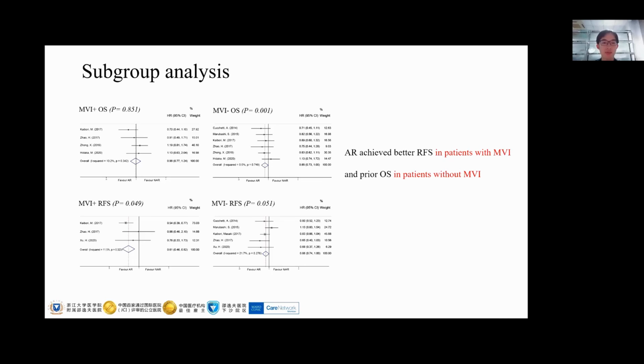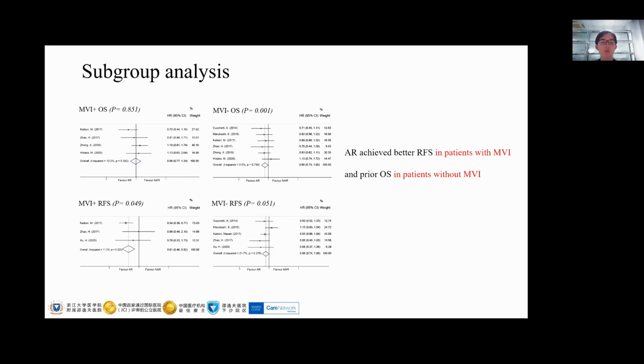A total of 7 included studies reported the survival outcomes of patients with and without MVI. Therefore, we extracted the hazard ratio of OS and RFS in the case of MVI-positive and negative patients separately for subgroup analysis. Interestingly, in patients with MVI, AR was associated with better RFS, while in patients without MVI, AR achieved prior OS.